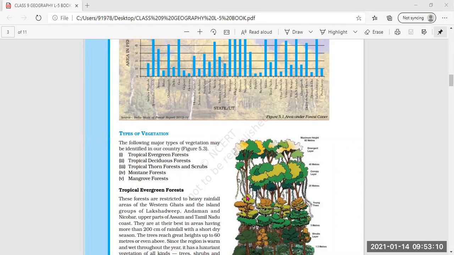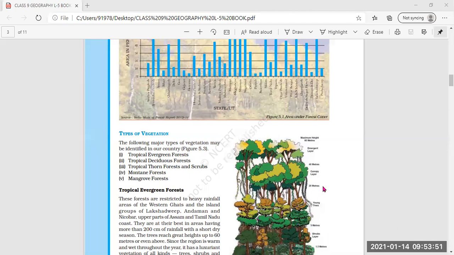The nature of the plant in an area to a large extent determines the animal life in that area. That means what type of plants are present in that particular area, the animal life also depends on that plant life which is present in the area. According to the plants only, the animal life is present there in that area. When the vegetation is altered, means when the natural vegetation plant life is changed, the animal life also changes.